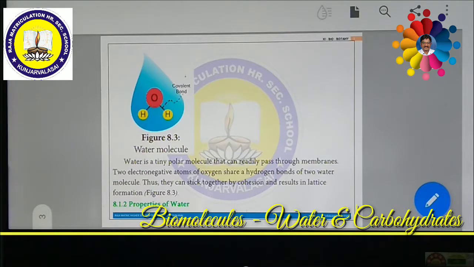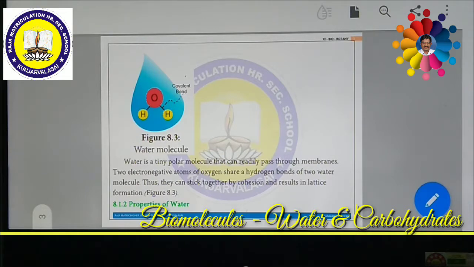So what is the important role of water? That is the properties of water. Water has adhesive and cohesive properties. What do you mean by adhesive and cohesive? Cohesive means a water molecule reacts with another water molecule and they join together. This is called cohesive force. Water molecules can move from one place to another. Lots of drops of water just join together. This is done by cohesive force. That means the same kind of water molecules join together to form cohesive force. Then what is adhesive force?